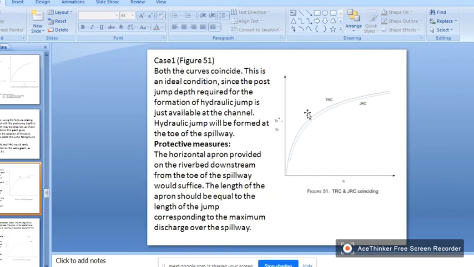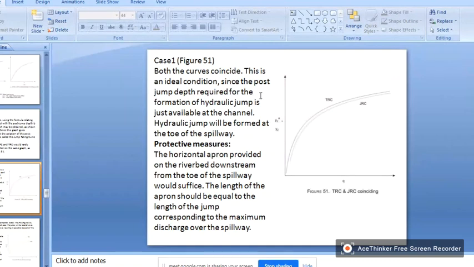What is our objective? We have to design the stilling basin. What type of basin we have to provide depends upon the tail rating curve and the jump rating curve. Case one is if the tail rating curve and jump rating curve both almost coincide, as shown in this figure. This is a very ideal condition.